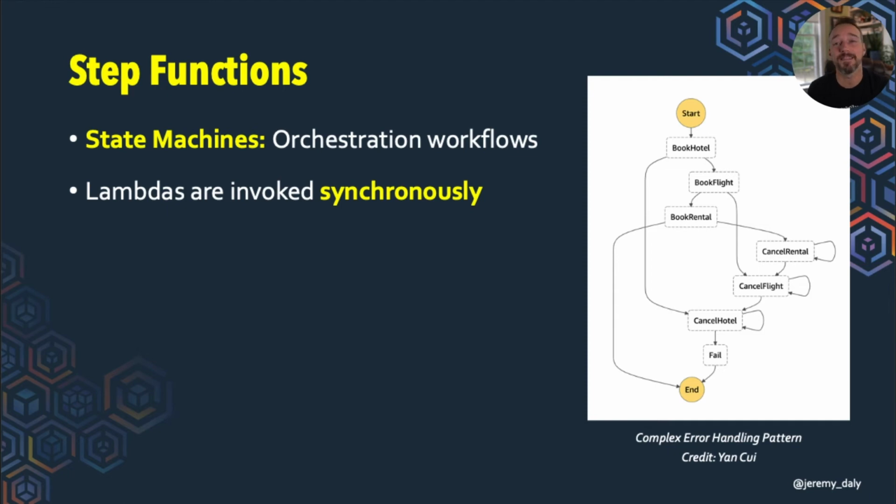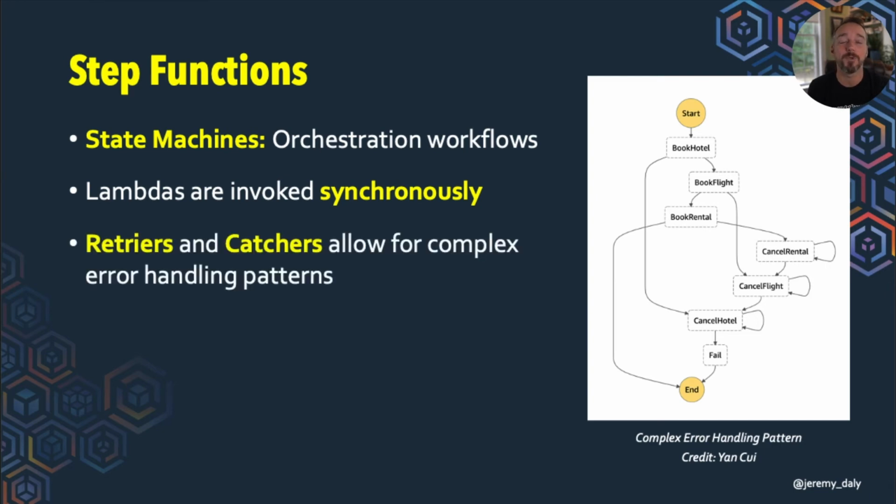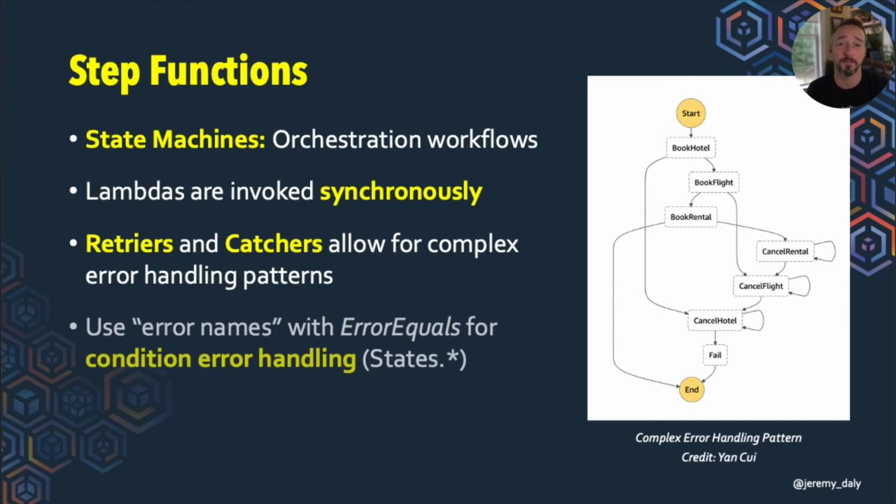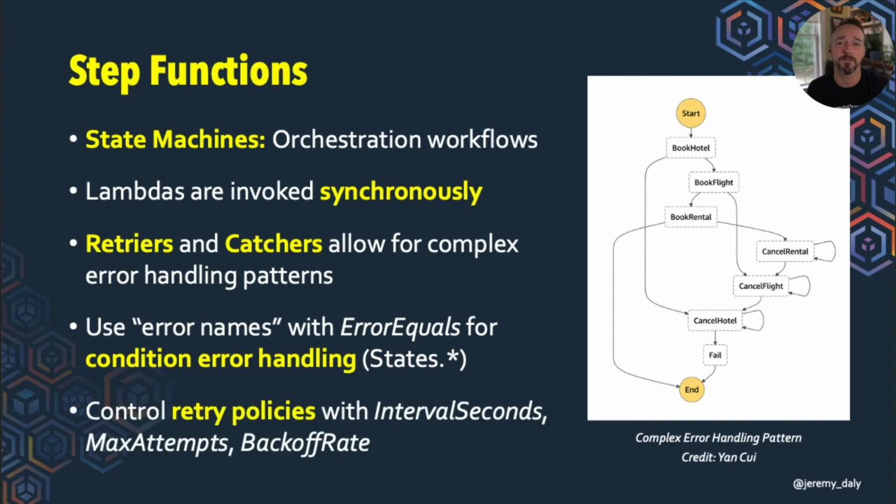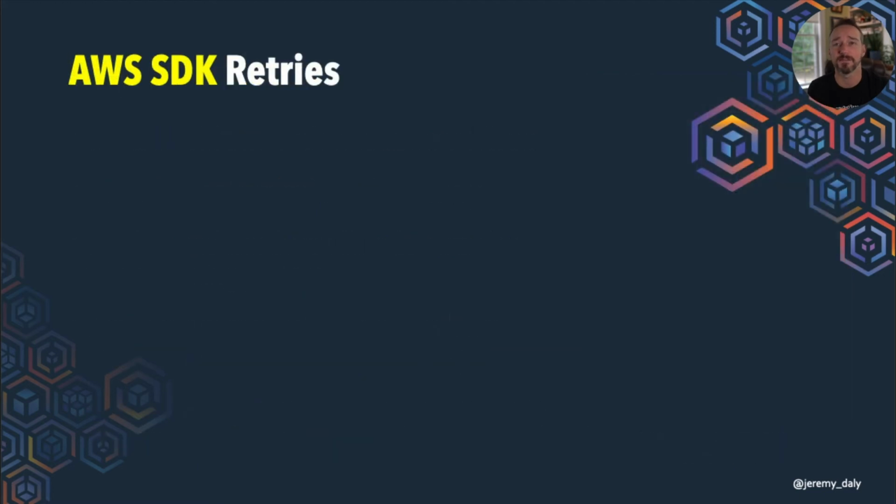Lambda in this case is triggered synchronously, which is cool because that way you have all these retriers and catchers within the Step Functions service that allow you to handle all these complex error handling patterns. It gets an error name with it as well, so you can do conditional error handling. So depending on the state, you might want to do something different. You also can control those retry policies, so things like the interval seconds, backoff rate, and so forth.